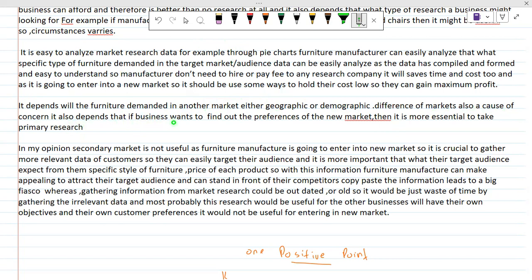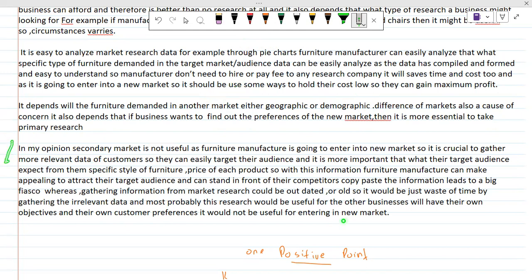So it also depends on whether the business wants to find out the preferences of a new market, like if you want to target a totally new market, from any other city, or totally new customers with unique preferences. So it means that this secondary research would not be useful. So this particular thing will influence this choice. Then it is more essential to take primary research. So here I just made 2 points, 2 judgments in evaluation.